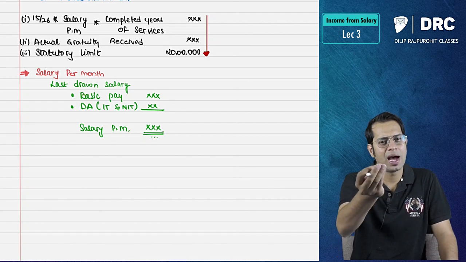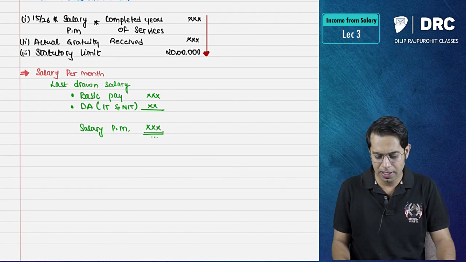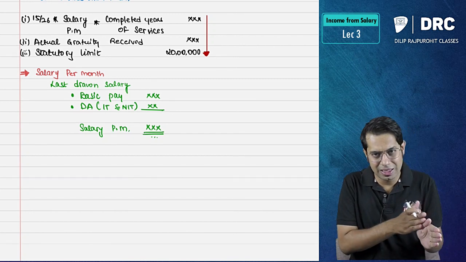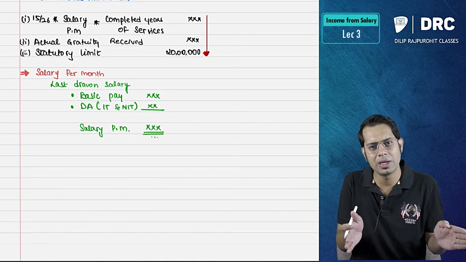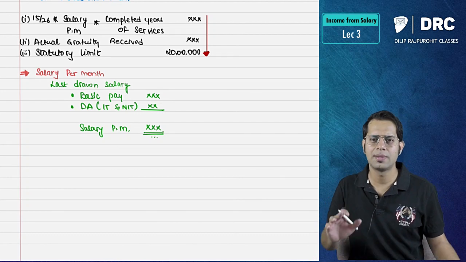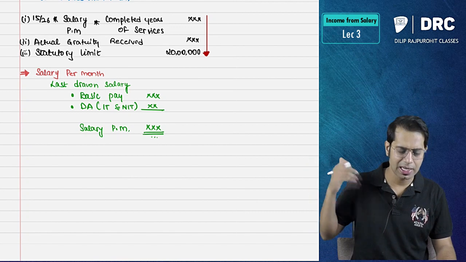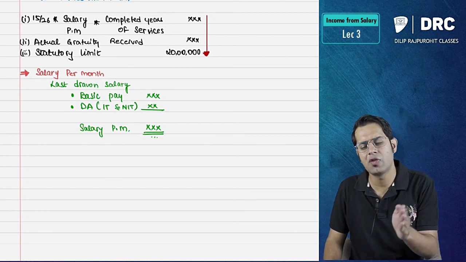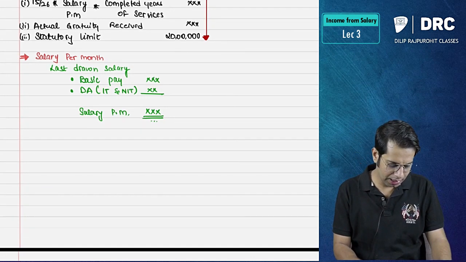For example, if I ask you your age, what will you tell me? You will start calculating from the date you were born till today, and see how many years have been completed, correct? So you will tell me accordingly, sir, I am 21 years old, 17 years old, 18 years old, etc. Just like that, here completed years of service means how many years you have completed in that particular company.